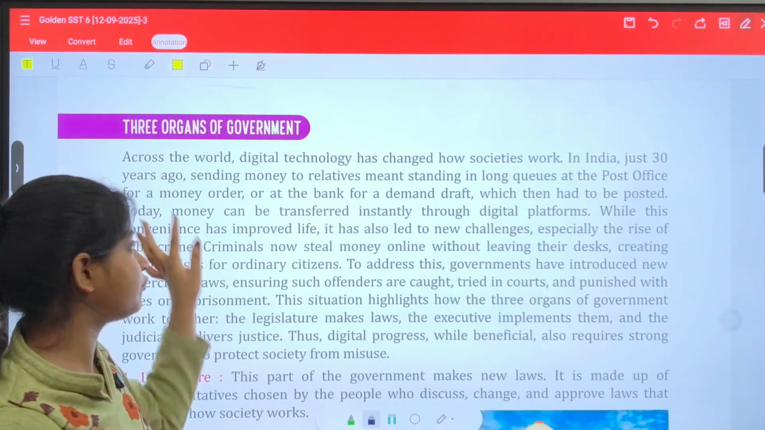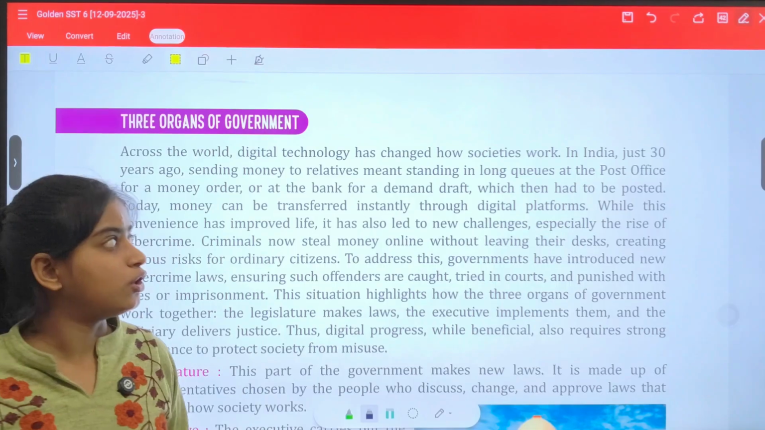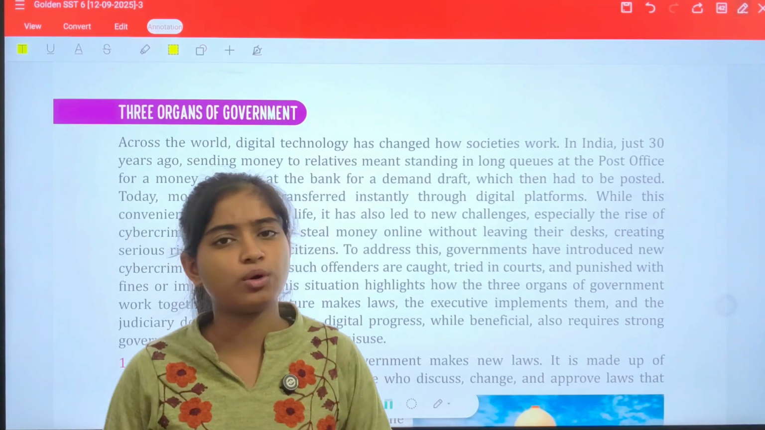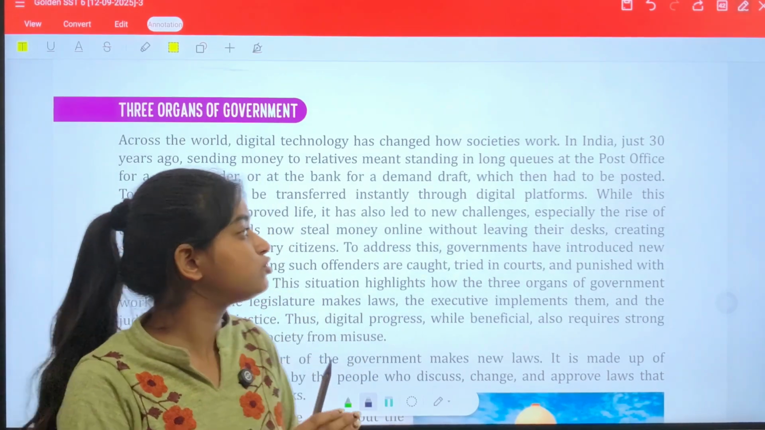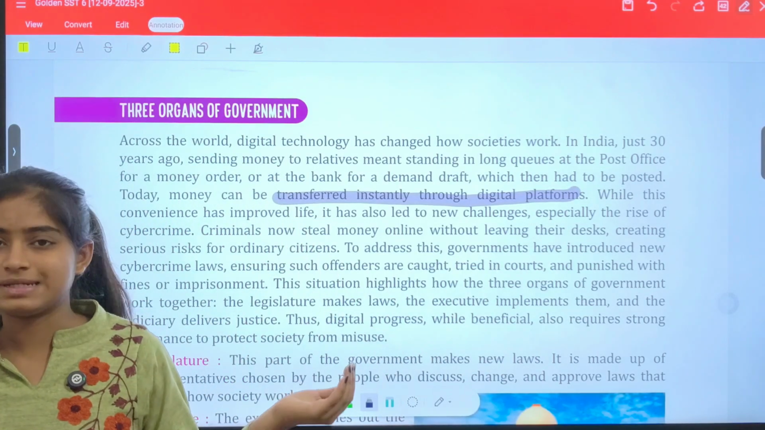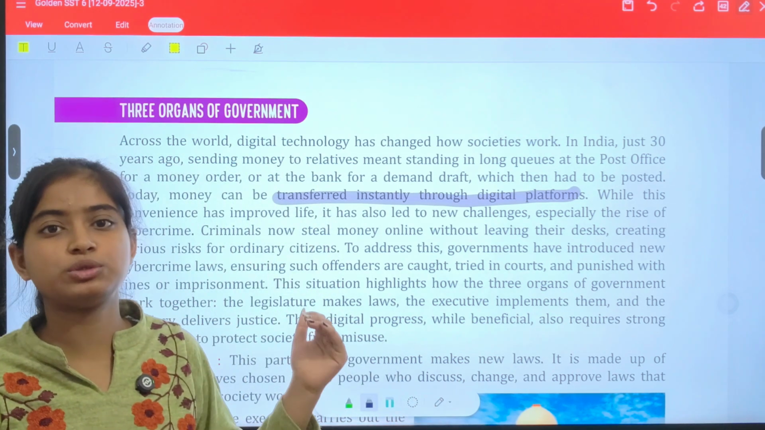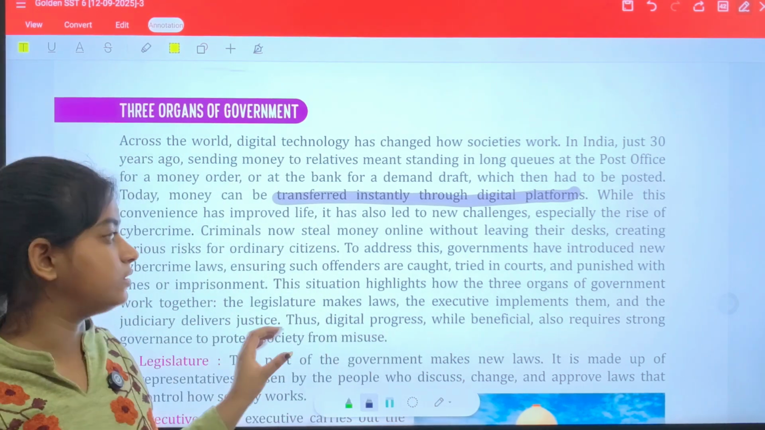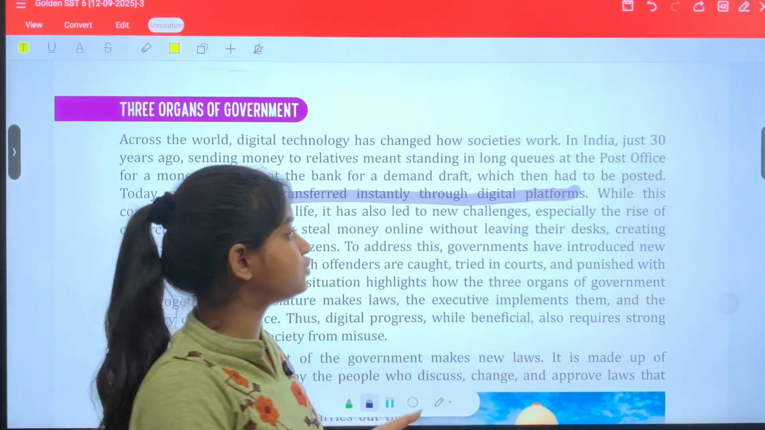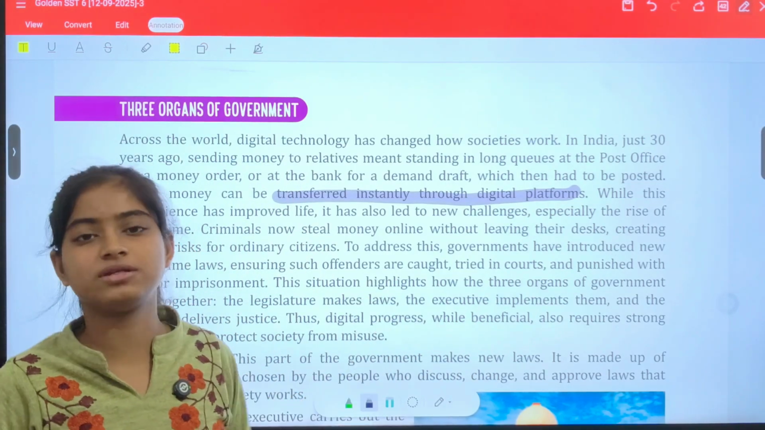The first topic: we have three organs of the government. So across the world, digital technology has changed how societies work. Digital technology has spread everywhere. You already know that in the previous time we used the post office, but digital platforms transfer instantly. Now on a laptop or a phone, you can do everything instantly. You don't need to wait long as the previous people did. They used the post office, a method which was very time consuming and not as instant as digital platforms are.